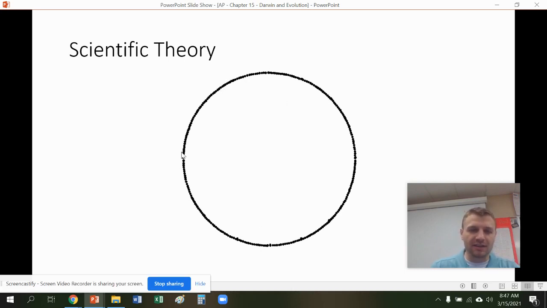We can say all of the data supports that this is a circle, but we can't say for sure 100% this is a circle because there could be some data over here that makes this look like a sun, or there could be an inner circle here we don't know about. But all of the data right now supports that this is a circle. There's no data that disproves that. That's what a theory is. All the data supports, and we're waiting for more data to disprove. And until we find that data, if there is any, this is a theory.